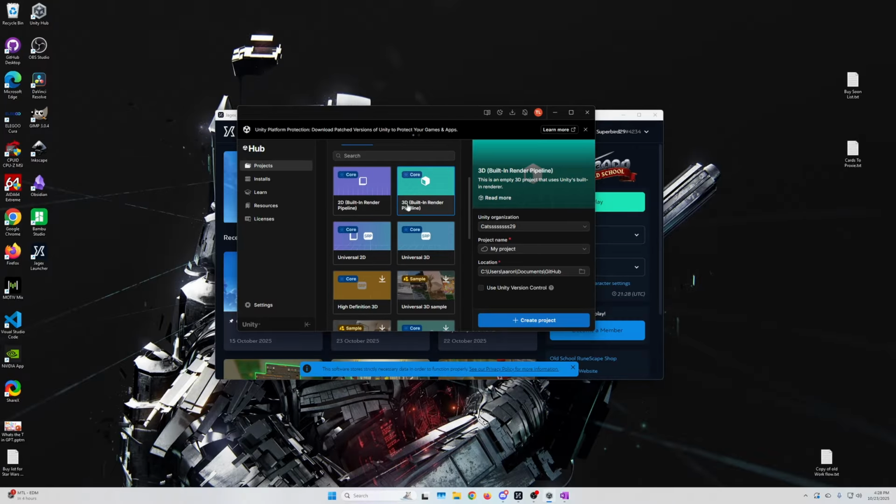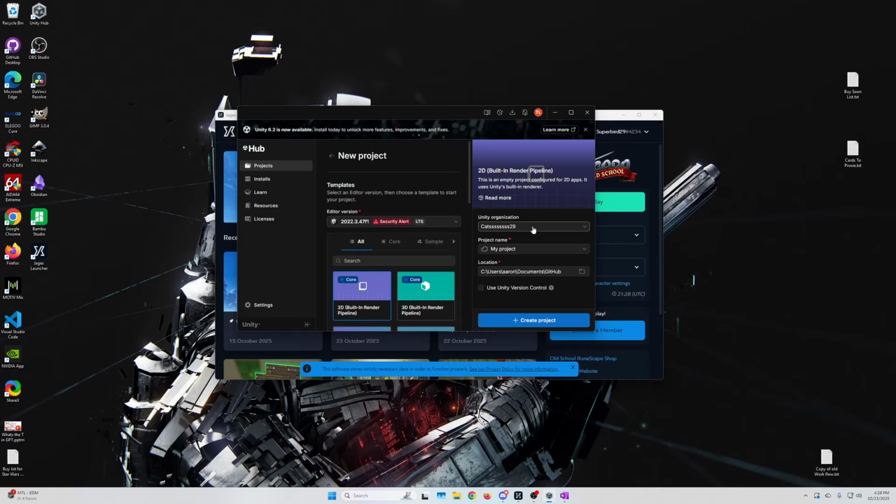But what I did is I just did the 2D built-in render pipeline. We don't need to do anything special. Choose your organization, or in your case, it might be your account. Let's name the project "AI in Unity". All right, and then make sure it's saved to a location.